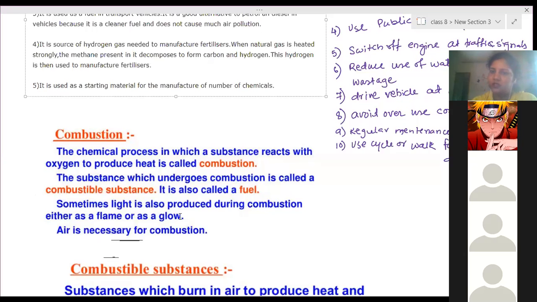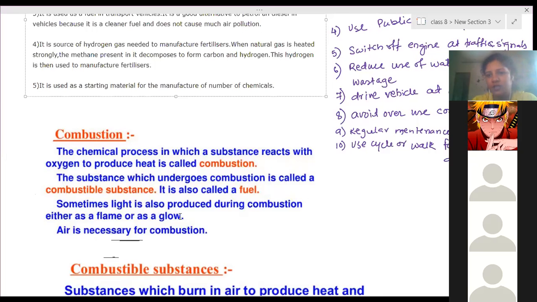vehicles also run because the petrol or diesel in the vehicle is burning and produces heat energy. That heat energy gets converted into some other form of energy, by which the wheels start rotating.